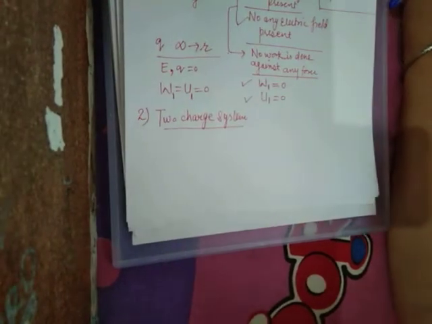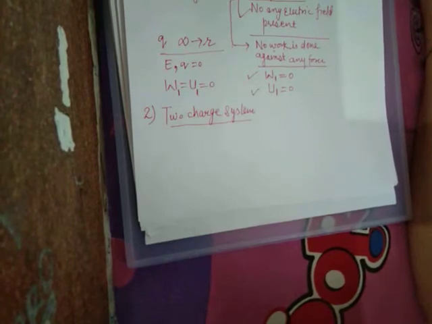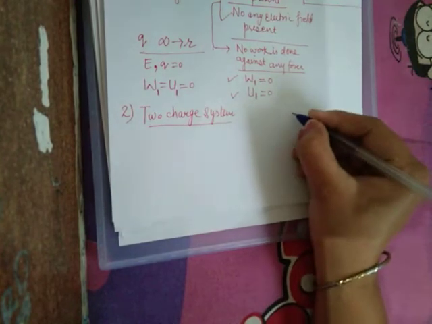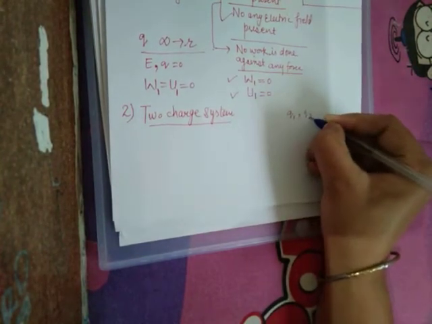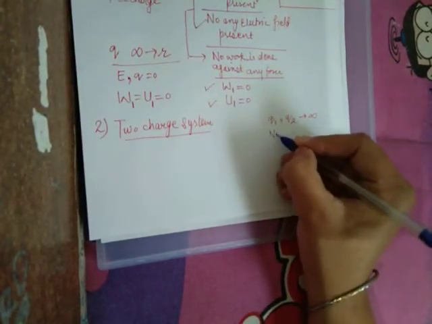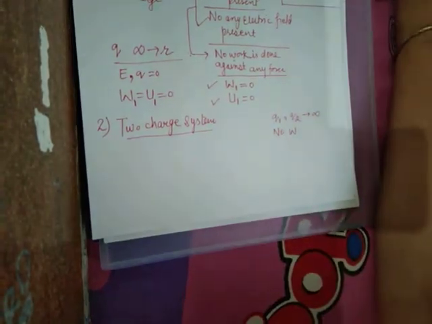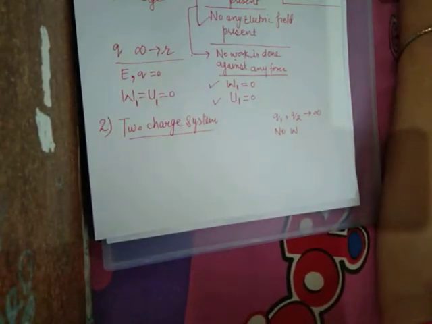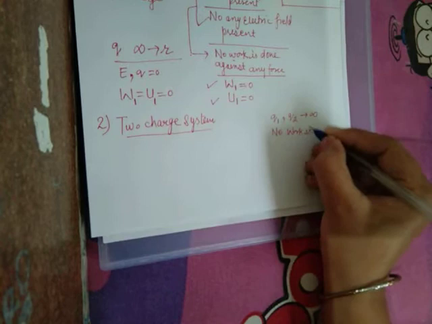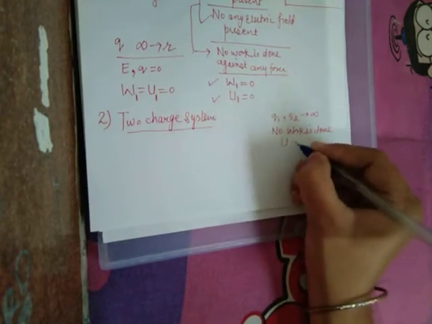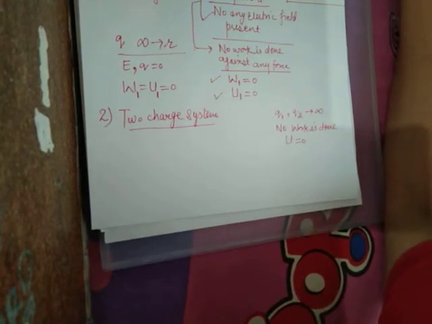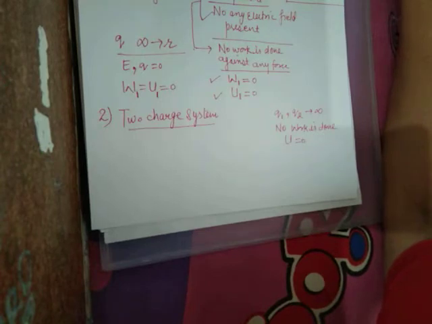What about two charge system? So now we have to find out the potential energy of a system of 2-point charges. When 2-point charges, that is Q1 and Q2, are at infinity, then no work is done. Okay, it means when these charges are infinite apart, their potential energy is 0 because no work is done. It means no work has to be done in moving any charge at infinity.